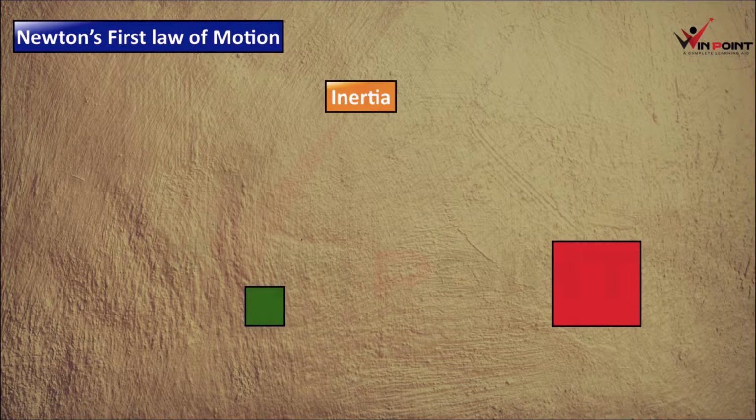There are two types of inertia: inertia of rest and inertia of motion. If an object is not ready to change its state of motion, it is known as inertia of motion. If an object is not ready to change its state of rest, it is known as inertia of rest.